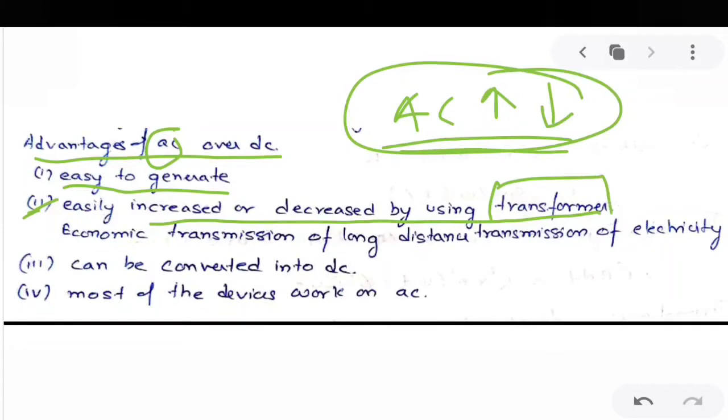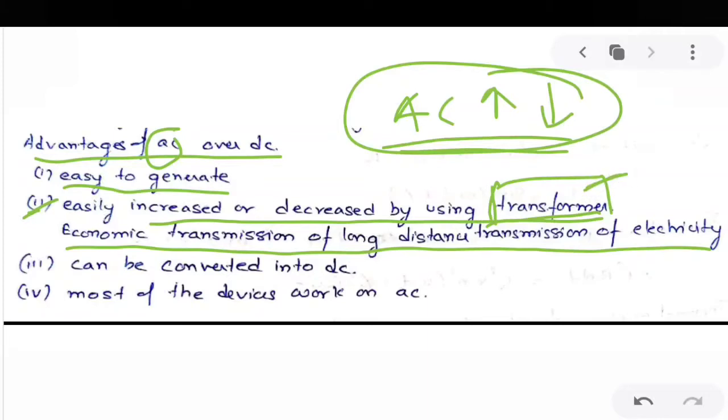Now how a transformer increases or decreases the alternating current, we will see in detail in the later part of the chapter. The advantage of using a transformer is economic transmission, that is, long distance transmission of electricity. Electric current can be transmitted over long distances without much loss of energy with the help of a transformer. So all those details we are going to see in this chapter.